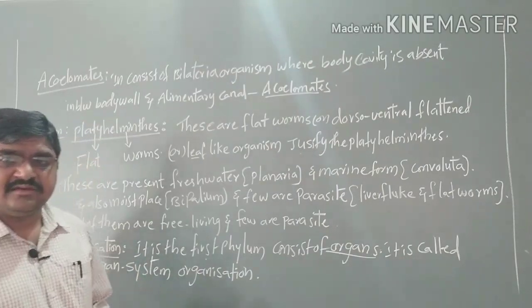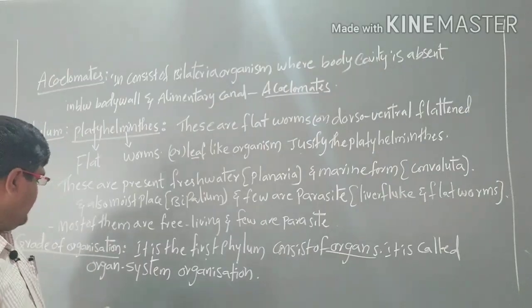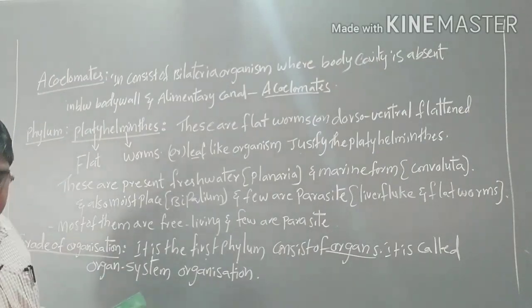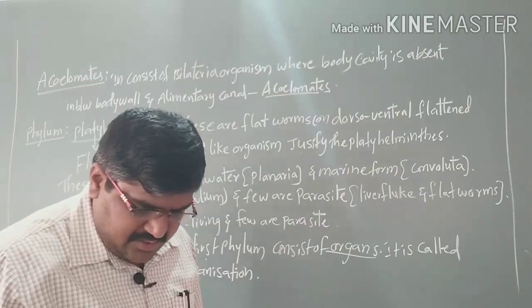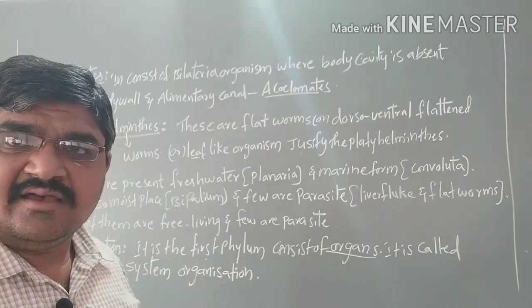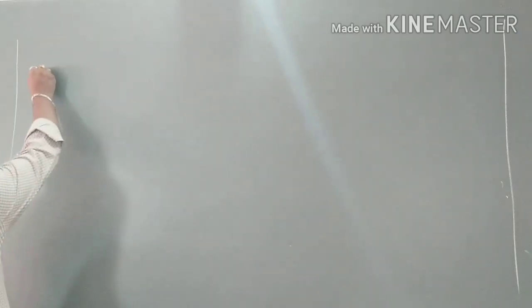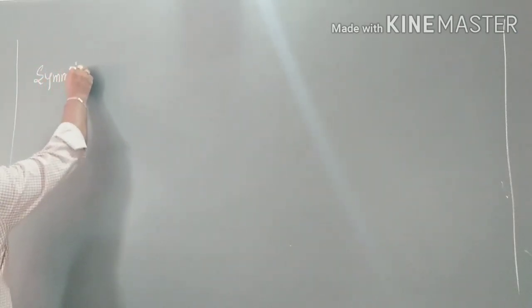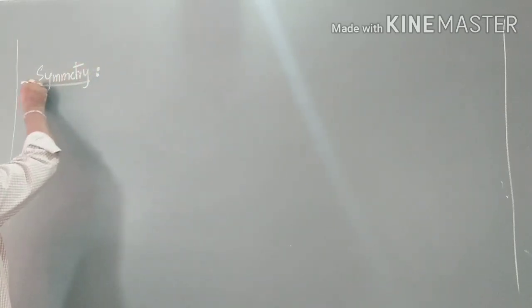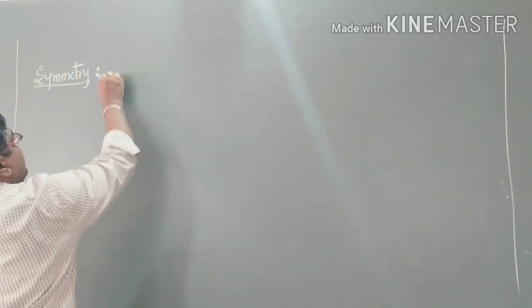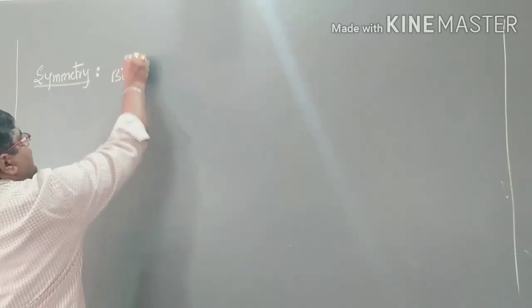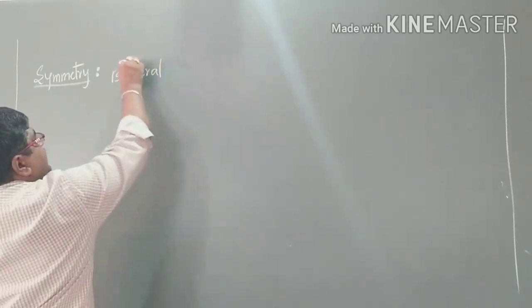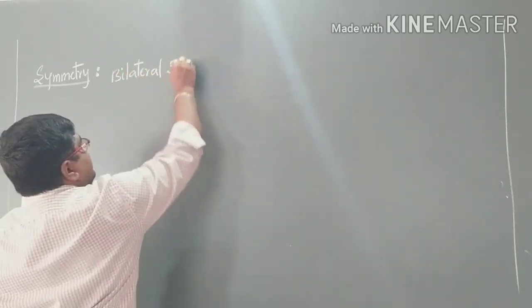Next, coming to symmetry. The symmetry is bilateral.